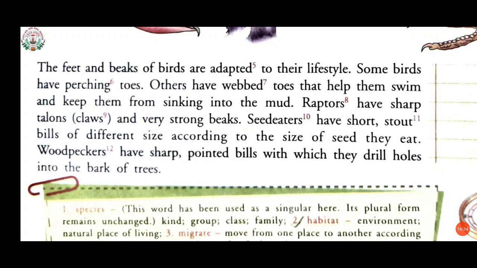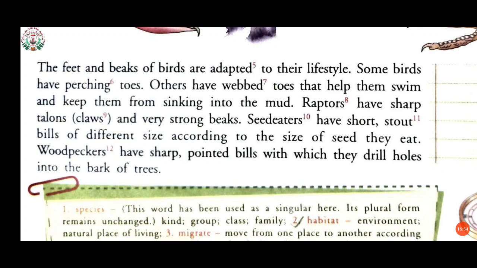Some birds have perching toes. Perching means capable of holding a branch and staying on it. You have seen many birds, how they hold the branch and sit on it. So they have perching toes.